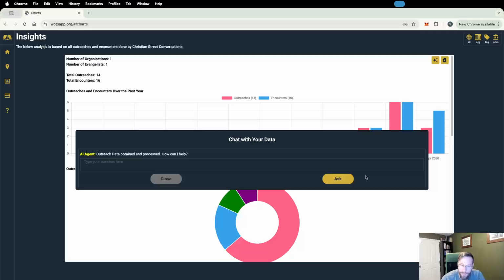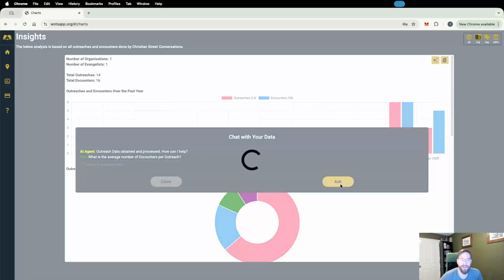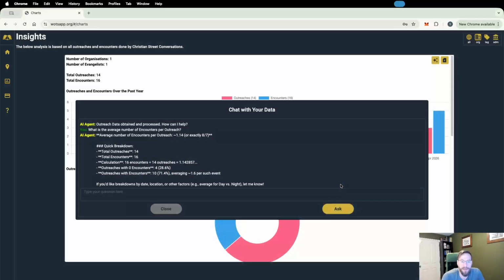So I'm going to test it through a couple of prompts that I thought would be interesting to try. We already know there's 14 outreaches, 16 encounters. What I don't provide out of the box is necessarily the average number. So let's ask: what is the average number of encounters per outreach? It's a very simple question, dividing one number by another. Not that you would ever need to ask it, but just to get us going, I'm going to start with this simple question. Let's ask.